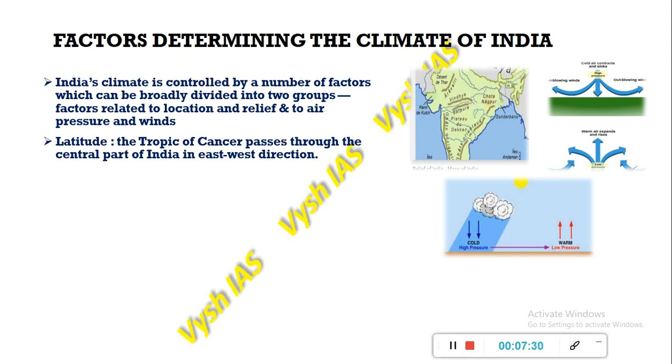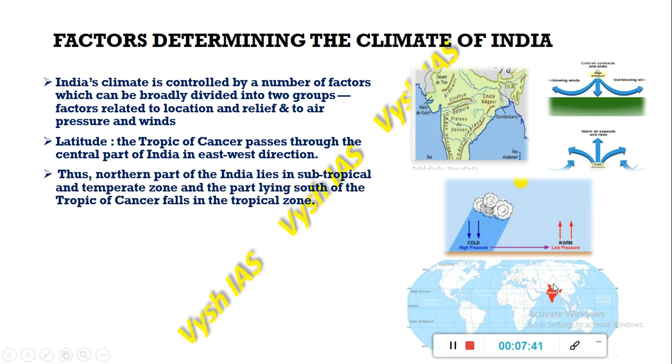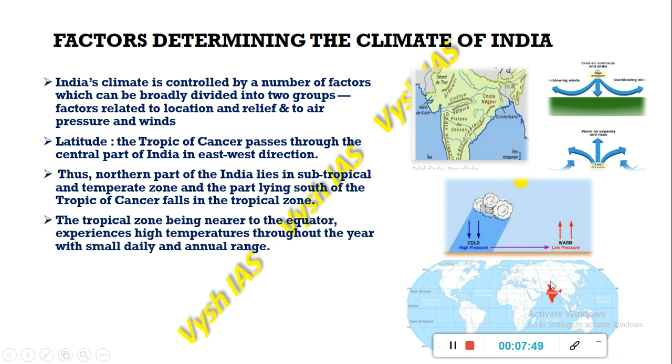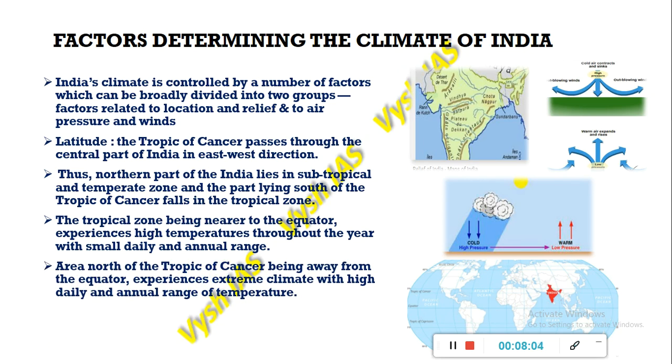So the Tropic of Cancer passes through the central part of India in the east to west direction. Over here you can see the Tropic of Cancer, it passes from east to west. Because of this, the northern part of India lies in the subtropical zone, and the southern part of India lies in the tropical zone. This tropical zone, which is near to the equator, has high temperatures throughout the year with a small daily and annual range, whereas the northern part of India, which is away from the equator, experiences extreme climate with a high daily and annual range of temperature.